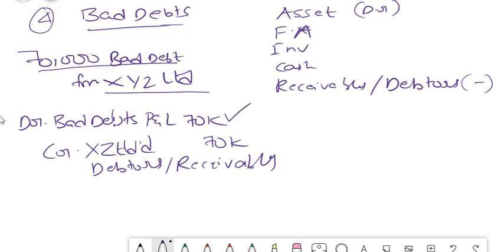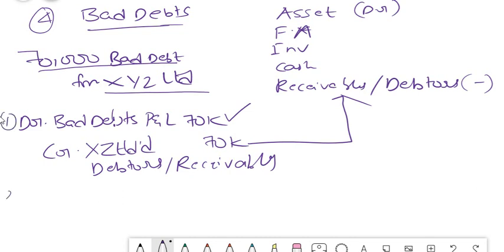So that's what we have done here. This will go to your P&L and this amount will be reduced from your balance sheet account and shown. So both will be matching now. So this is the concept. And then what happens at the year end? I told you that all the journal balances or ledger balances will be closed and transferred to your profit and loss account. So at the year end, what happens?